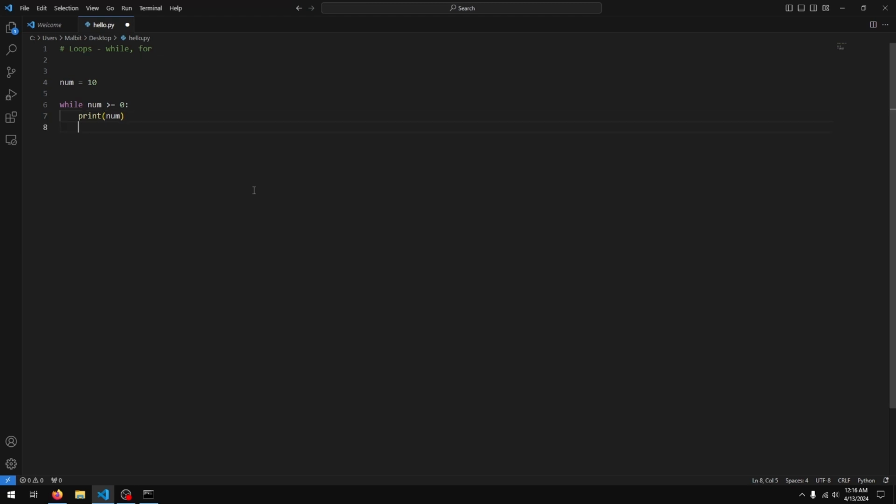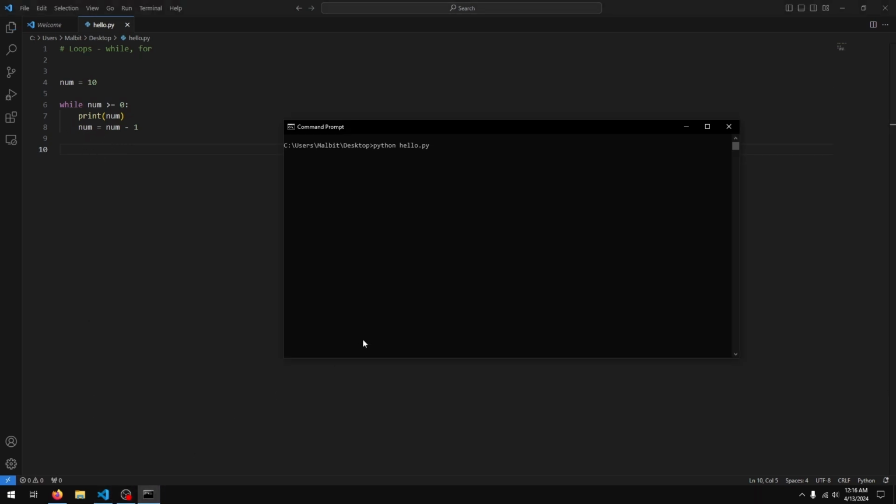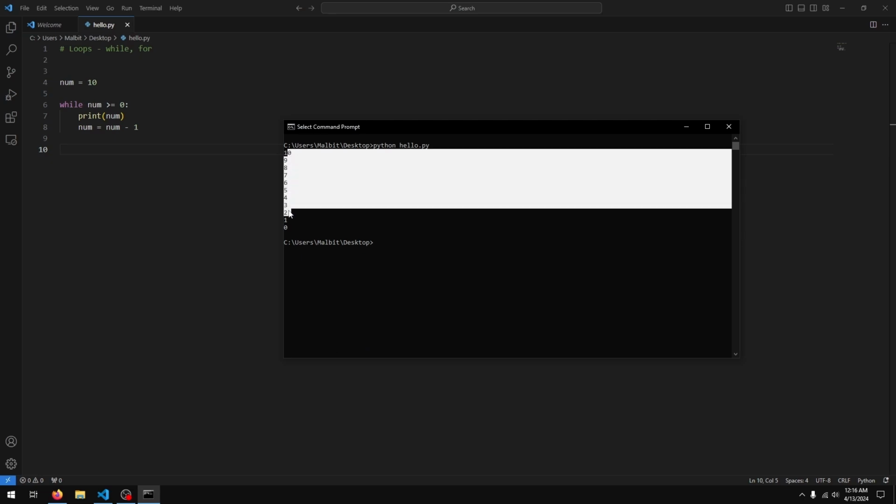And finally, I'll say num equals num minus 1. So what this will do is it will basically just count from 10 down to 0. So let's see that in action. And if I run the code, you can see we get 10, 9, 8, 7, 6, 5, 4, 3, 2, 1, 0.